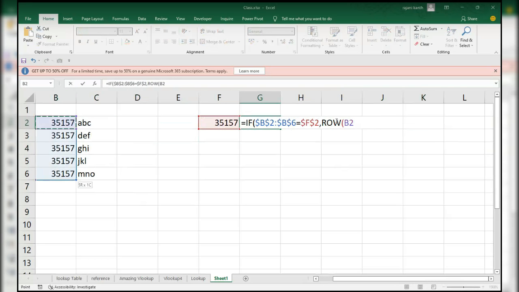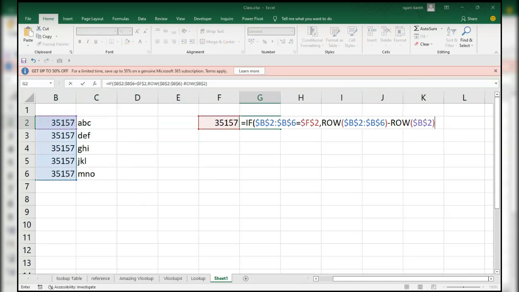F2, F4. What will it give us? It will give us from 2 to 6. But I need 1 to 5. So what I'll do? Minus ROW, open the bracket, this one, F4.